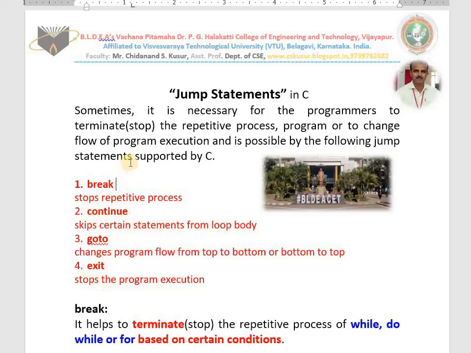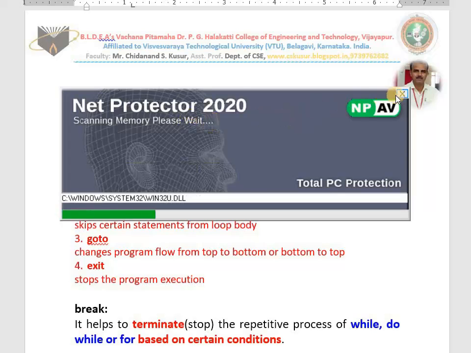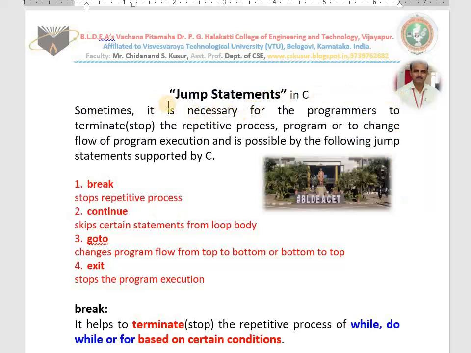Then what are jump statements in C? Now you have the answer in your mind. We are all programmers. Sometimes it is necessary for programmers to stop the repetitive process. How do you stop the repetitive process?